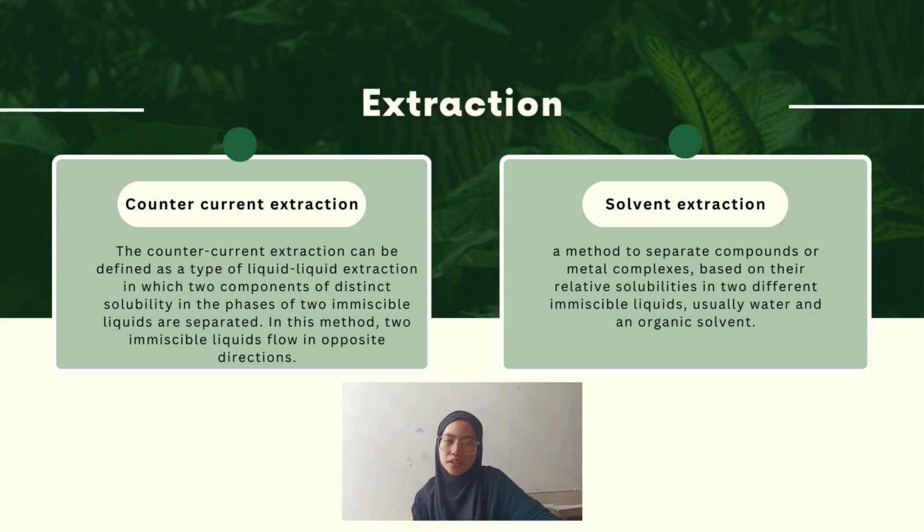Techniques are counter-current extraction and solvent extraction. Counter-current extraction can be defined as a type of liquid-liquid extraction in which two components of distinct solubility in the phase of two immiscible liquids are separated. In this method, two immiscible liquids flow in opposite direction. Solvent extraction is a method to separate compounds or metal complexes based on their relative solubilities in two different immiscible liquids, usually water and an organic solvent.